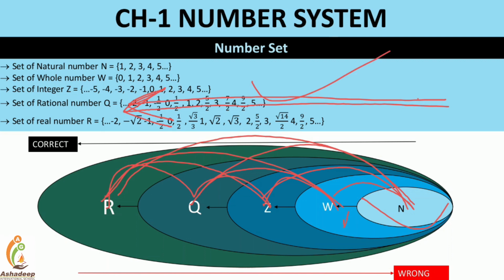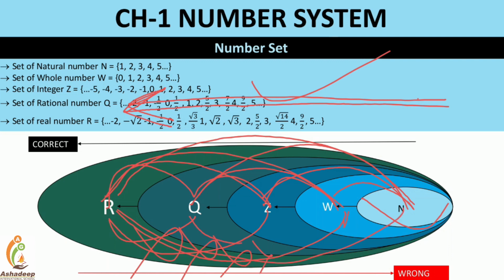But can I say every real is a rational? No. Every real is an integer? No. Every real is a whole? No. Every real is a natural? No. Every rational is an integer? No. Every rational is a whole? No. Every rational is a natural? No. Every integer is a whole? No. Every integer is a natural? No.